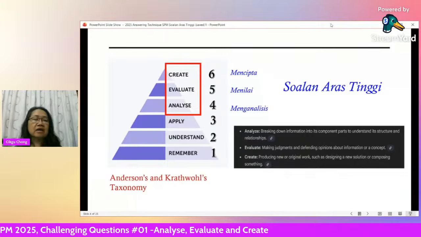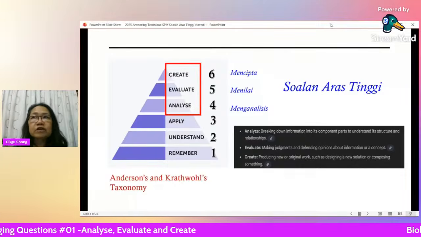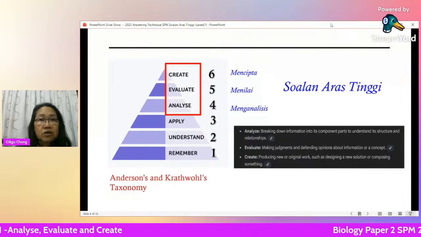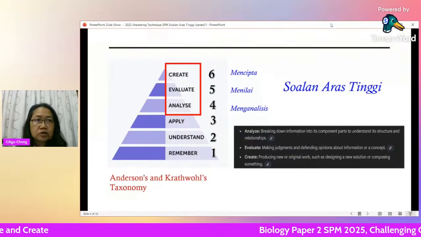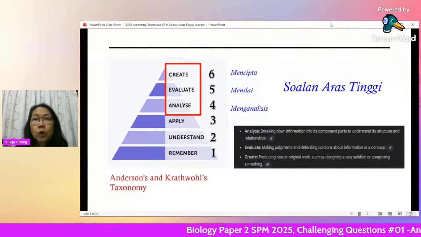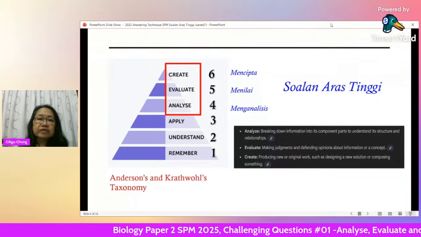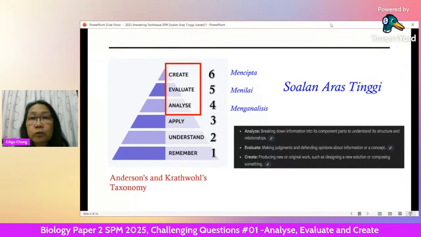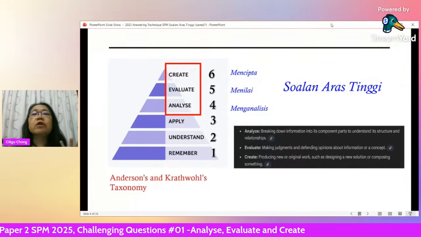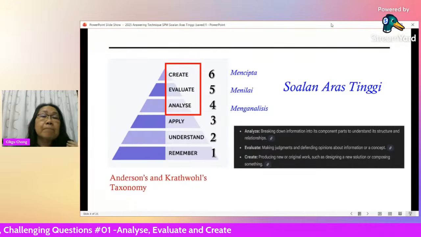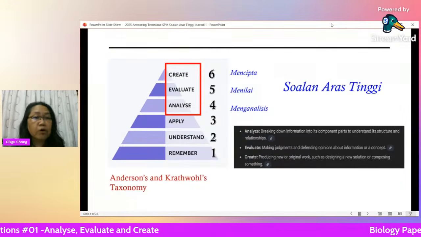You have to give your reasons to defend your answer. If you say yes, this is good, give your reasons. If you say no, this should not be done, give your reasons. So that is evaluate. Evaluating, giving your answer to support. You need to give your reasons to support your answer.